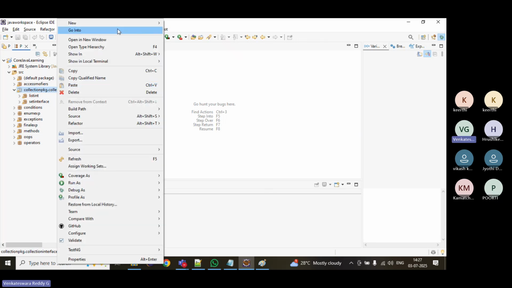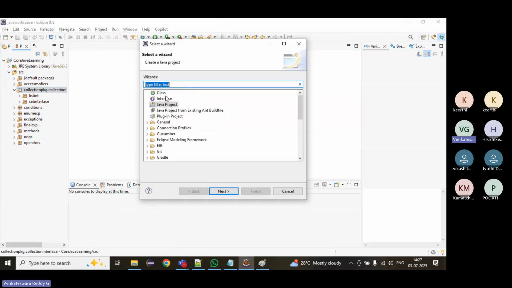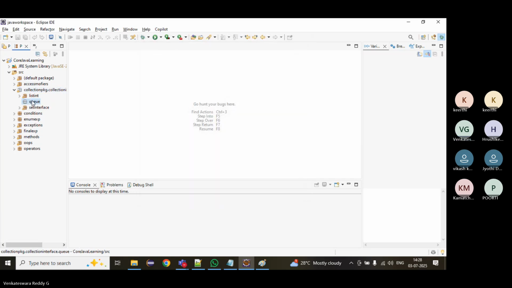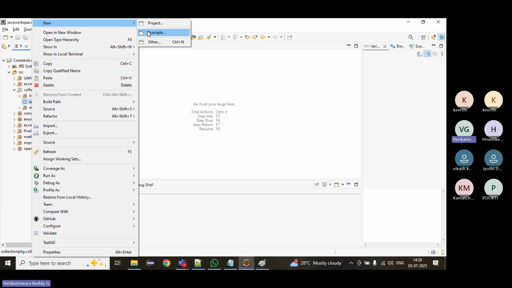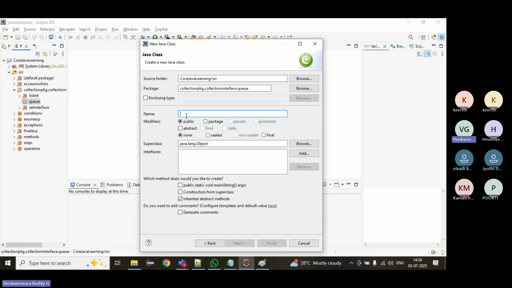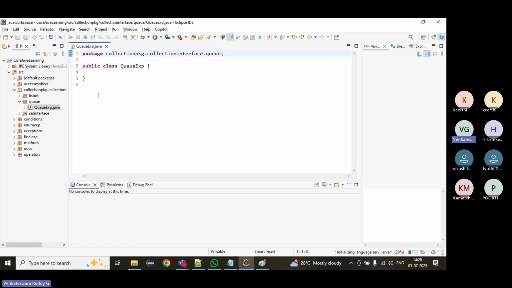Just we'll see why it is not showing for me. If it doesn't show, we have to go like this: package, and then Queue. Then we'll quickly create a class, QueueExample. Please mute who are not muted.